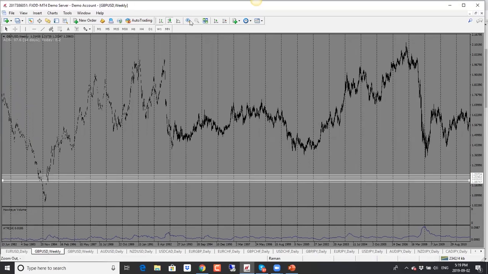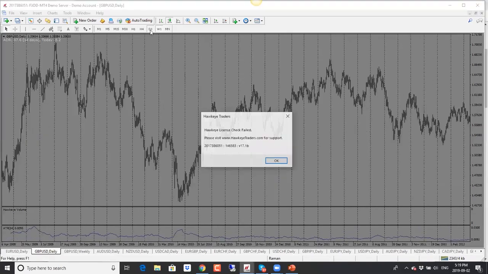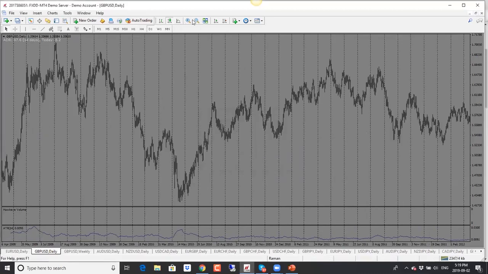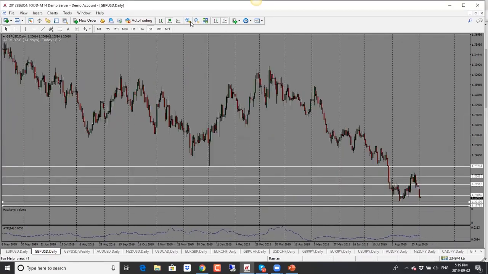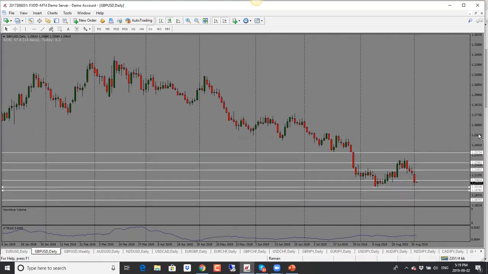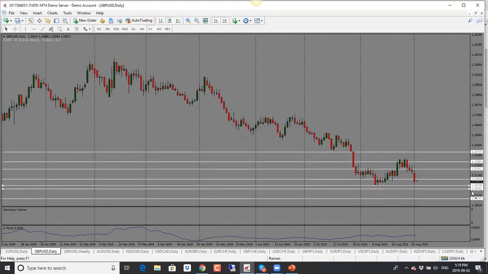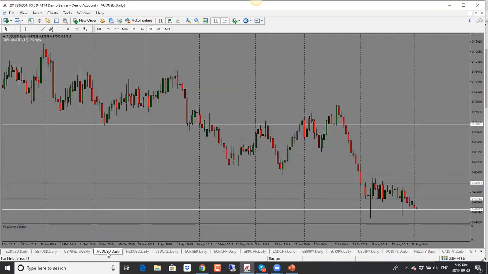Okay, so let's go on to... okay, so here we are, and those are the levels we're watching: 1.2020, then 1980, and then 1880. Those are the three levels I have marked down. So bearish bias for pound dollar.